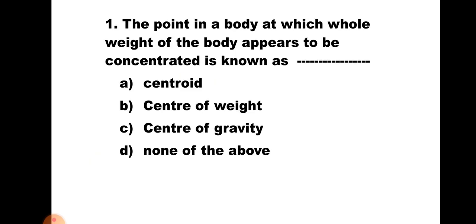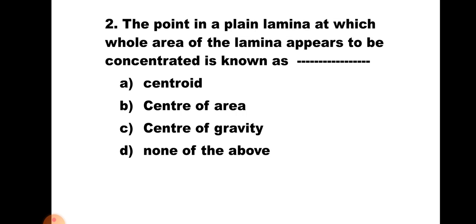Question number 1. The point in the body at which whole weight of the body appears to be concentrated is known as A. Centroid, B. Center of weight, C. Center of gravity, D. None of the above. Now, this is the definition of center of gravity, and hence the correct answer is C. Center of gravity.